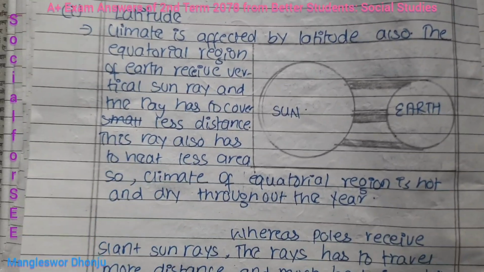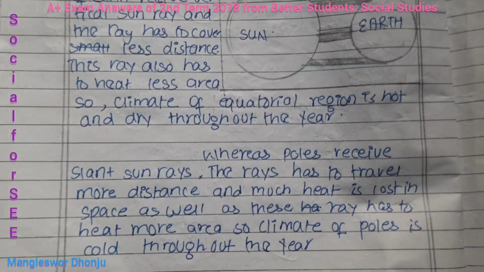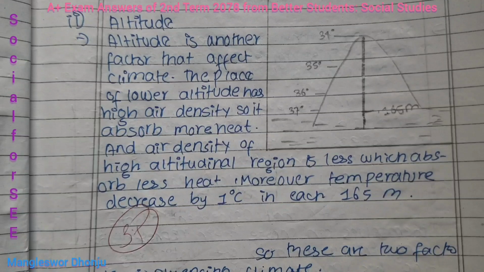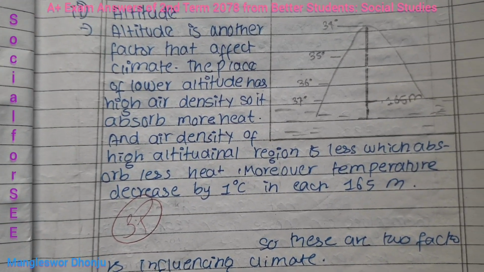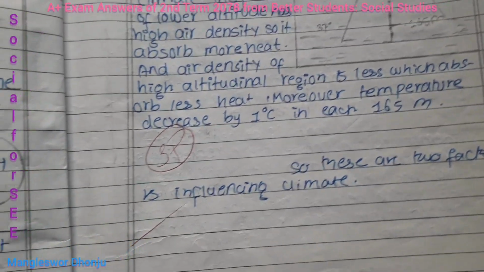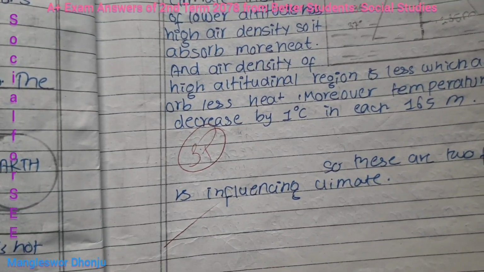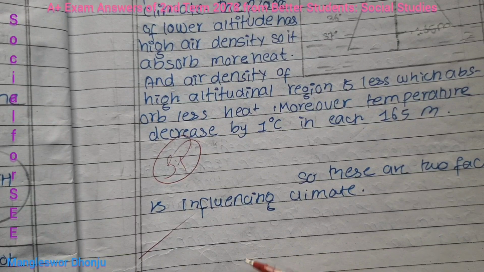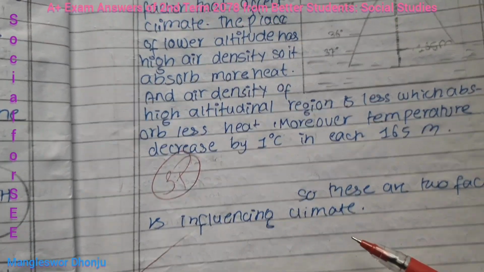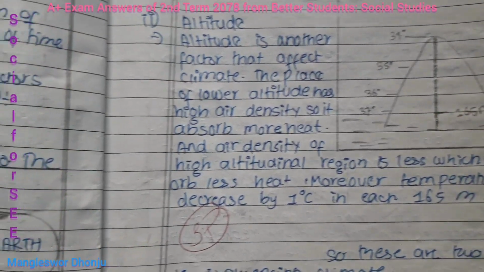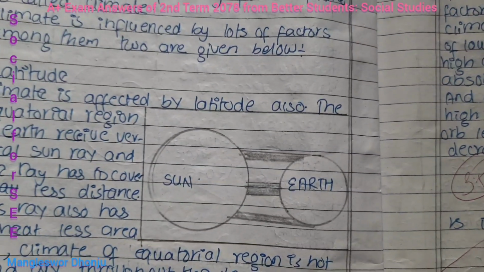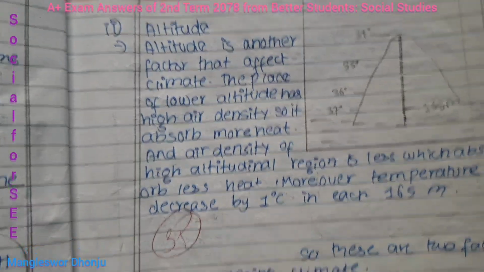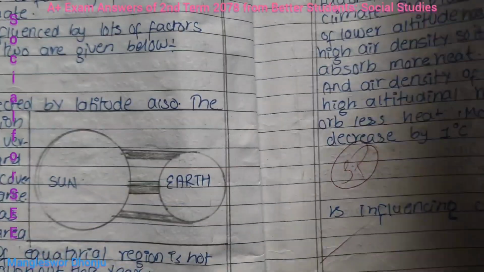Latitude, in this way, here he describes. On the very next page, altitude. So because of his or her creativity, I gave 3.5 marks. And because here he has presented these 2 factors influencing climate, and also a given picture as well, drawing regarding latitude and altitude, that's why I gave 3.5 marks.